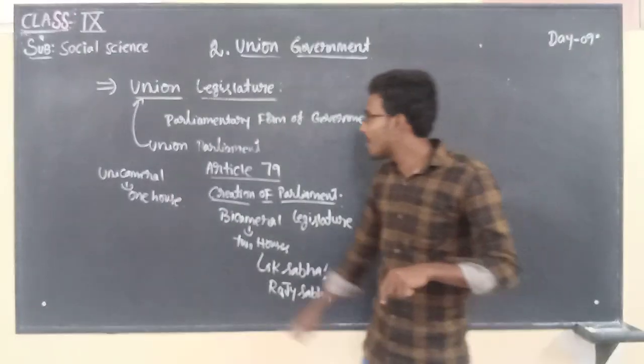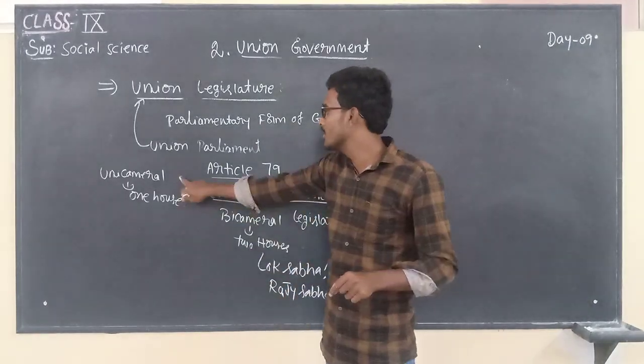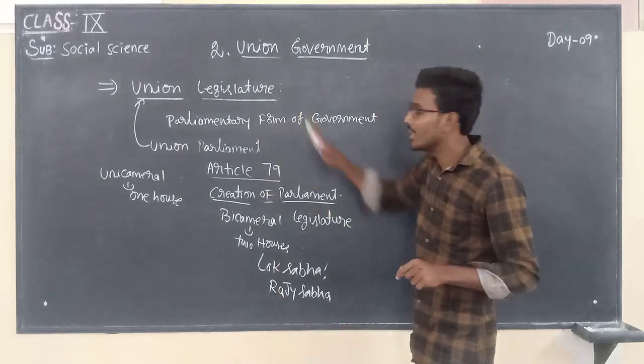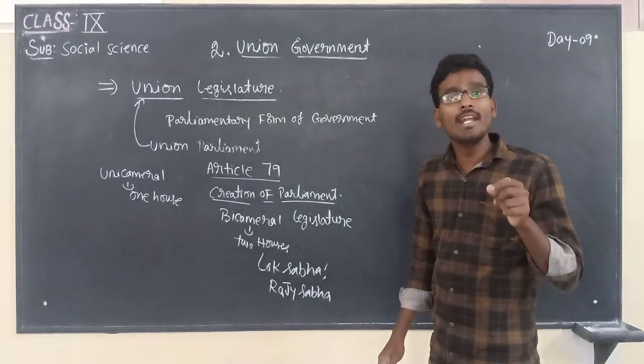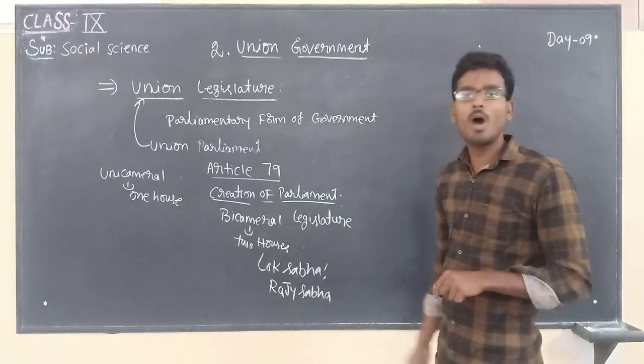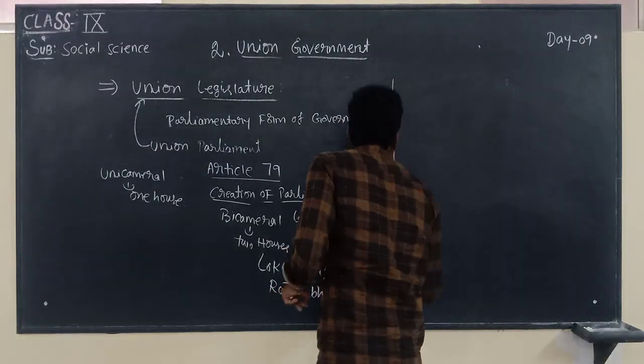And what is unicameral? If the legislature has one house, that is unicameral legislature. So now this is all about the introduction. Without any delay, let us discuss the first house of our union legislature, that is Rajya Sabha.